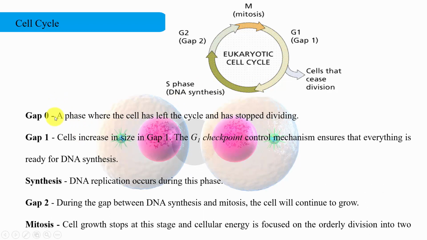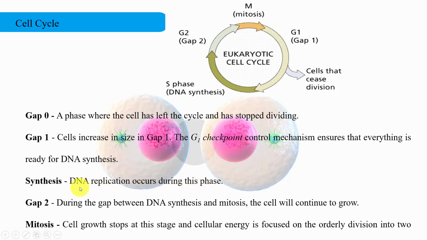The gap 0 or G0 is a phase where the cell has left the cycle and stopped dividing. Then in gap 1, or G1, cells increase in size. The G1 checkpoint control mechanism ensures that everything is ready for DNA synthesis. Then the third phase is the synthetic phase, or S phase, where DNA replication occurs.